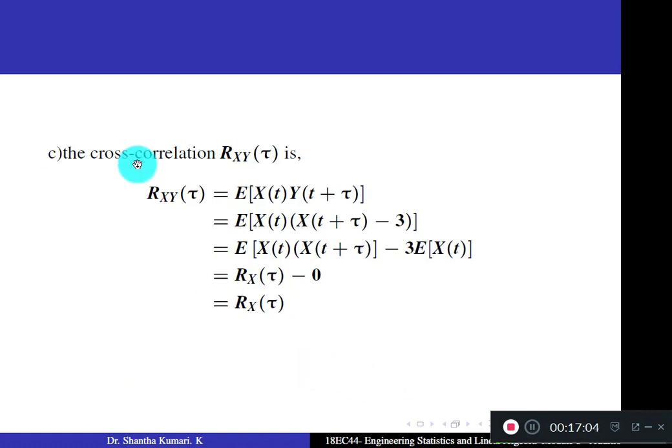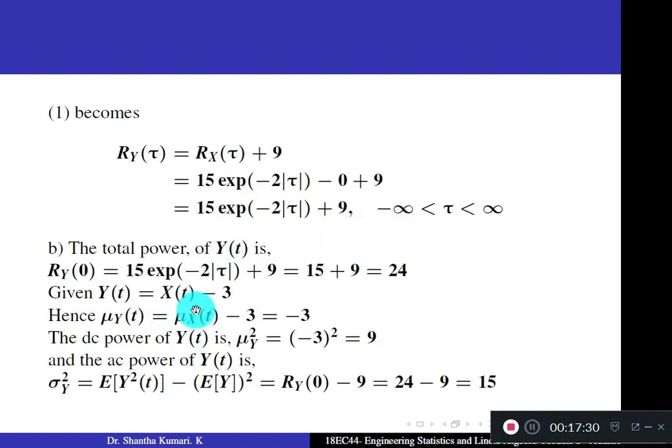Third question, the cross correlation Rxy of tau is given by, you have the definition of cross correlation applied, expectation of x of t into y of t plus tau, which is expectation of x of t into x of t plus tau minus 3. Correct? What is y of t? Y of t is given as x of t minus 3. So y of t plus tau becomes x of t plus tau minus 3.